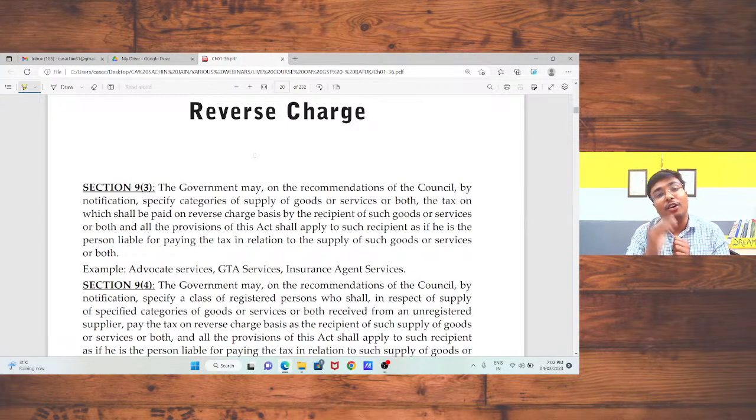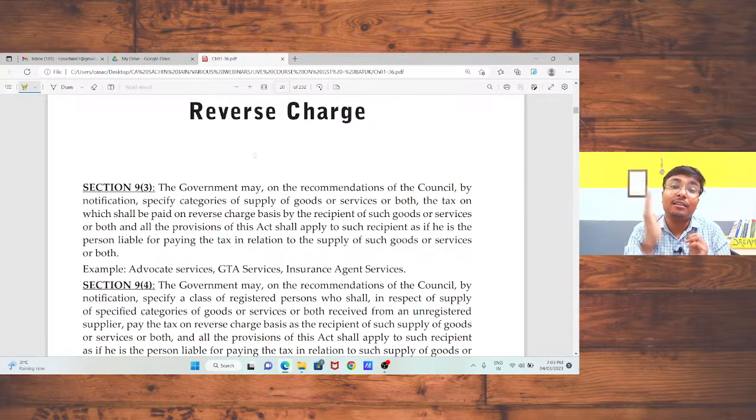After that we discussed the charging section, that is section 9 of CGST Act, in which we discussed that the highest rate under GST is 20%. And after that we discussed that 5 petroleum products will come into the GST area after recommendation by the GST Council. Also we discussed that there is no GST on alcoholic liquor for human consumption.